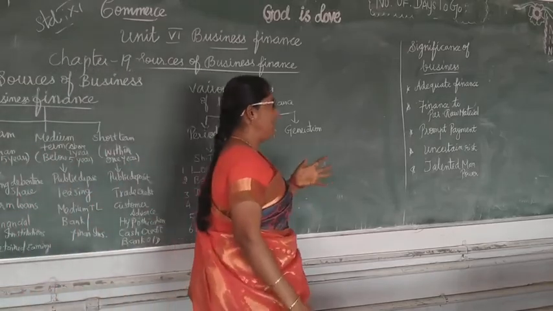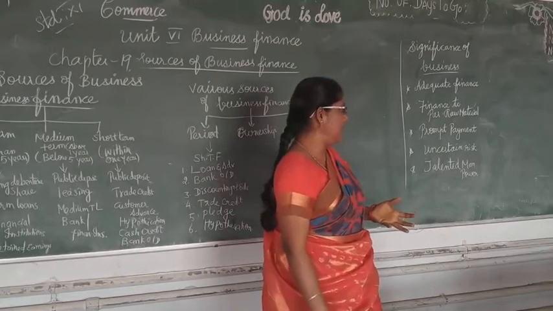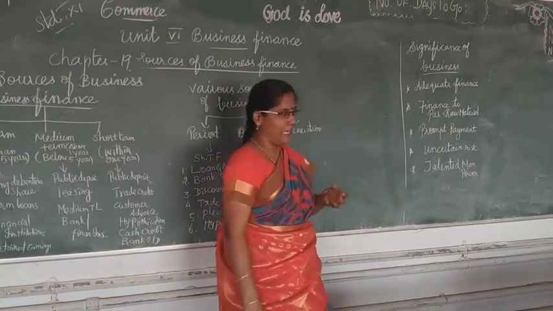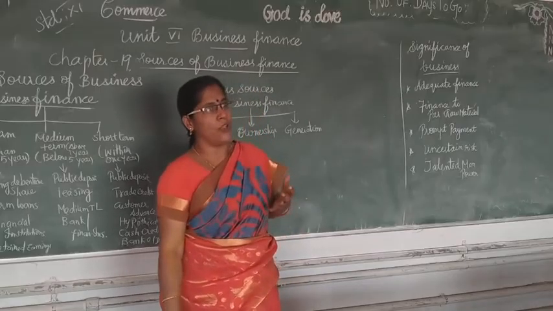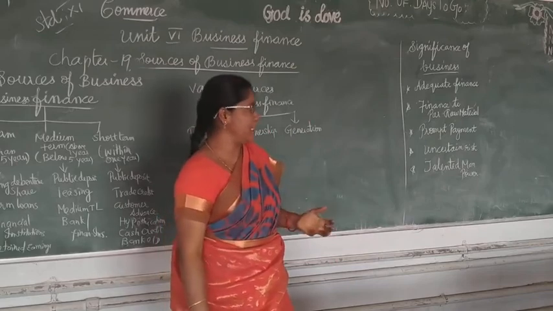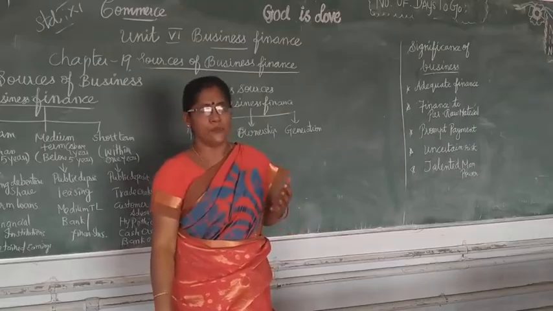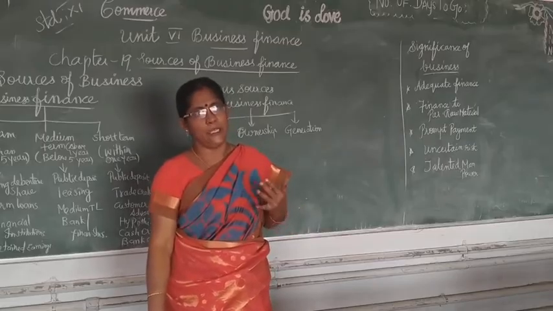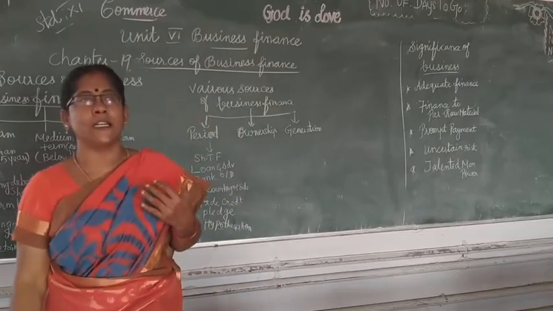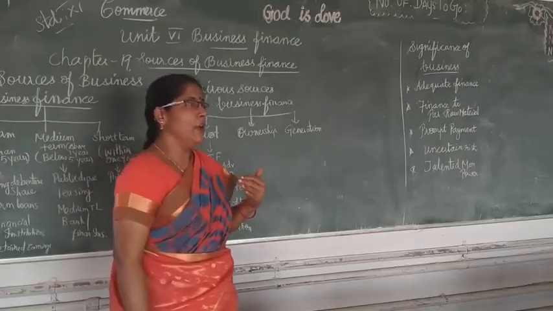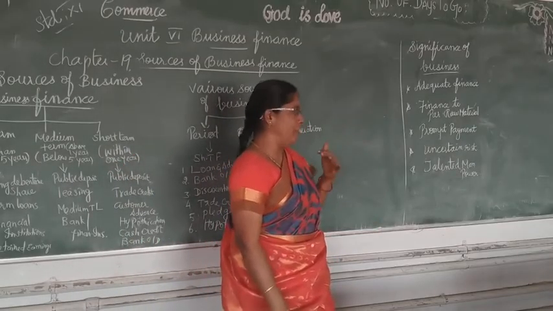We need adequate finance to purchase the raw material, and we have to make prompt payments, like salary, wages, and electricity bills. All the expenses we have to meet in time. And if any uncertainty comes to the business, we have to take the risk, isn't it? In the previous lesson we studied insurance. Why are we taking insurance? To bear the uncertainty. So to face the uncertainty, we need finance.